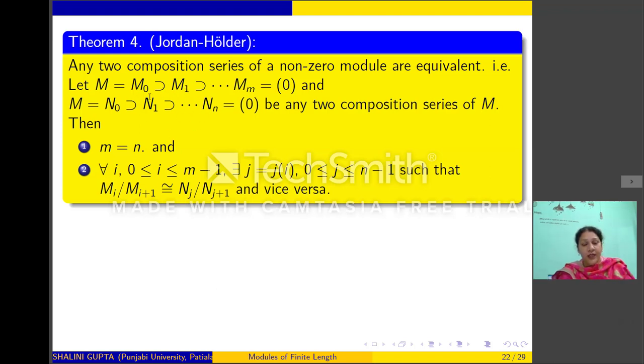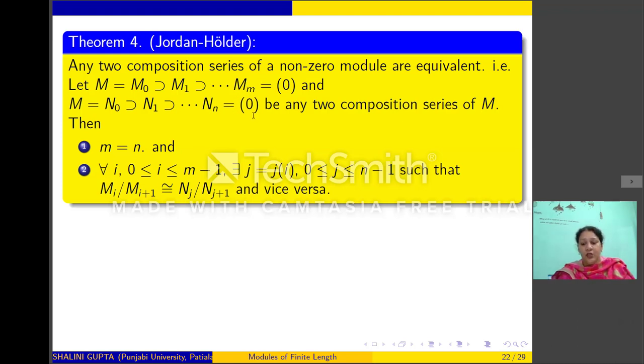That is, M mod M_1 will be isomorphic to N_i mod N_{i+1} for some i. Similarly, M_1 mod M_2 is isomorphic to N_j mod N_{j+1} for some j, and so on. So if M is a non-zero module having two composition series, then those two composition series are equivalent.